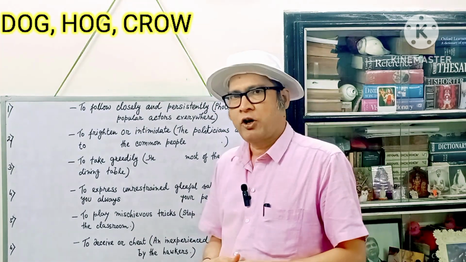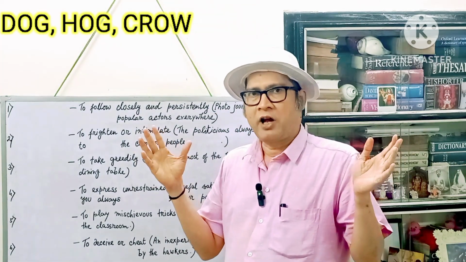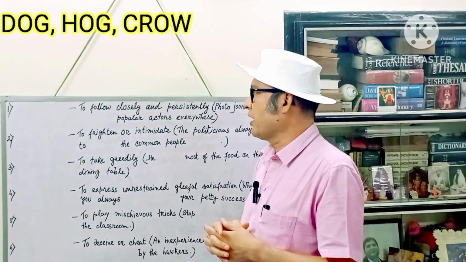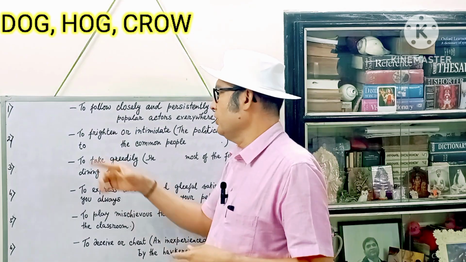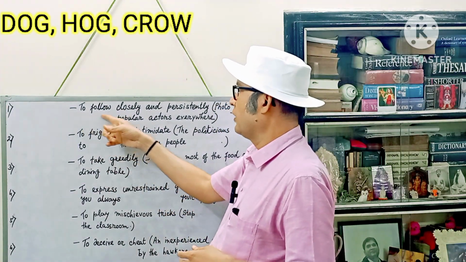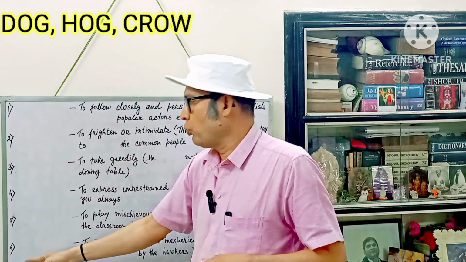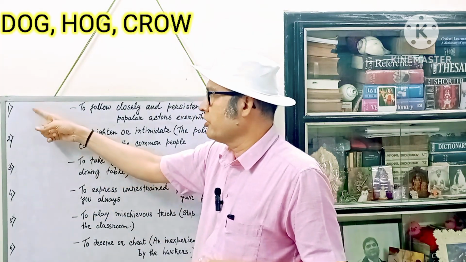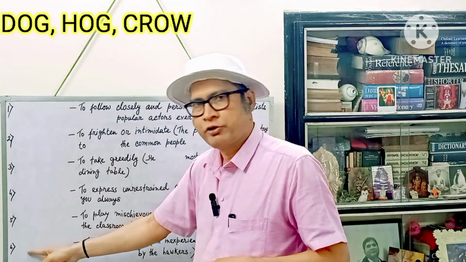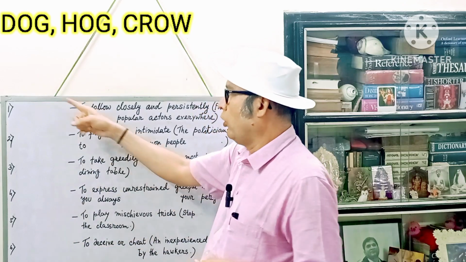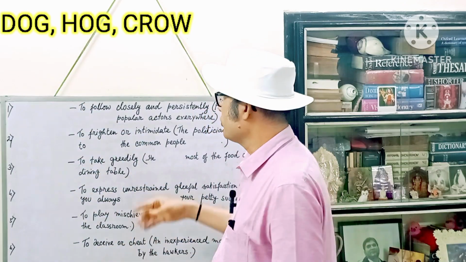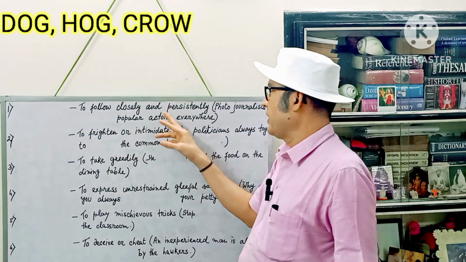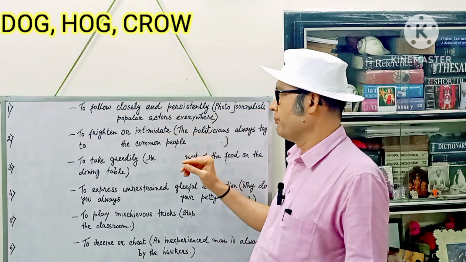So, without any sort of long introduction, let's dive directly into today's lesson. You see the meaning here. There are six words to be written here, six names of six animals. Now, all the names will be used as verbs. So, here are the meanings and the example sentences.